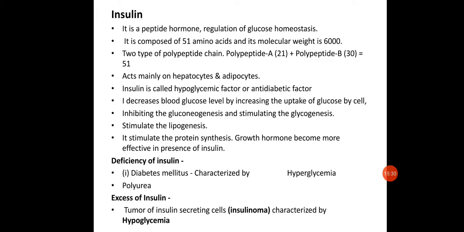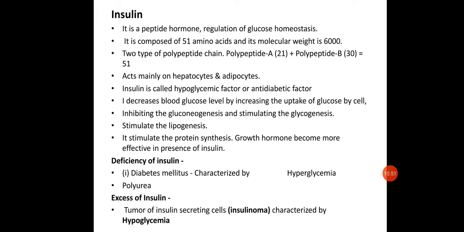It mainly acts on the hepatocytes and the adipocytes, and basically it decreases the level of glucose in the blood, and hence we can call it a hypoglycemic factor. It's called a hypoglycemic or anti-diabetic factor. So all the pathways which are responsible for increasing the blood glucose are inhibited by this hormone.